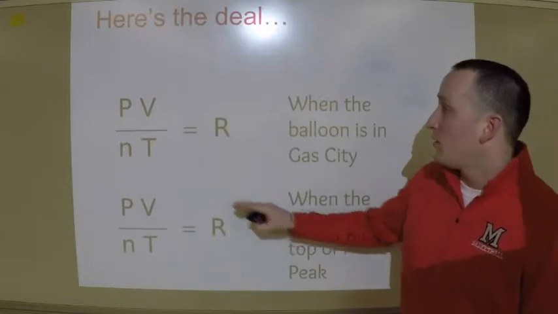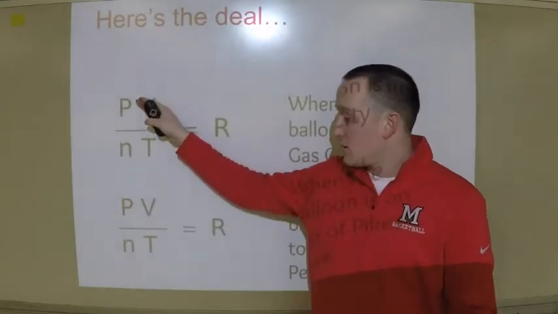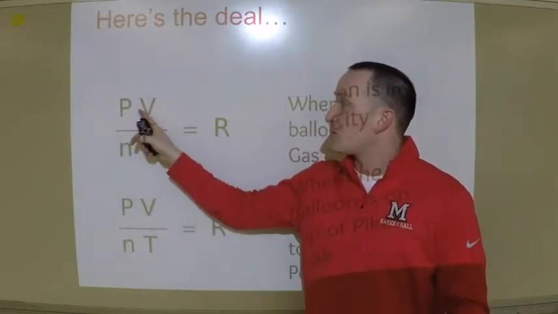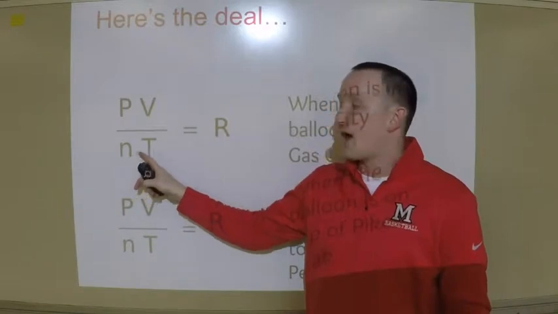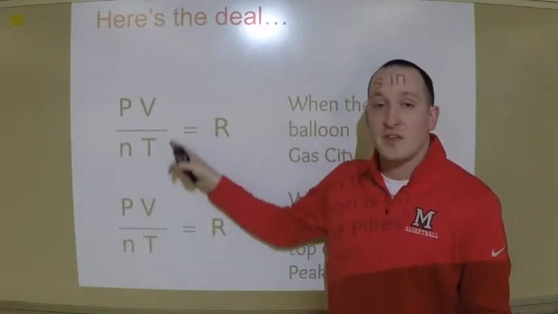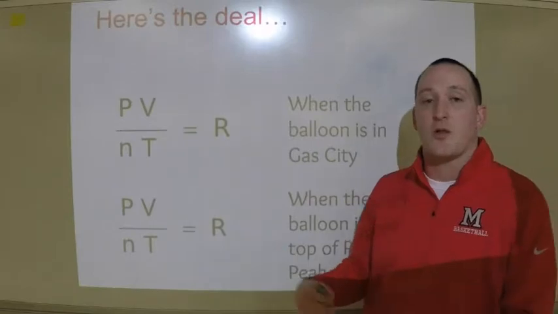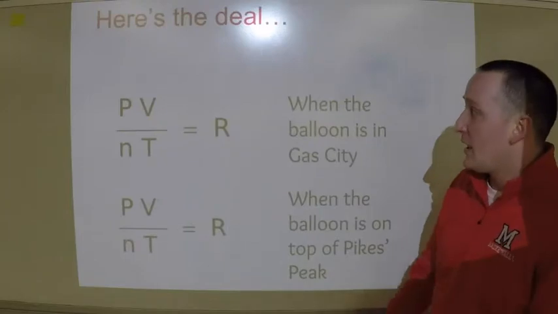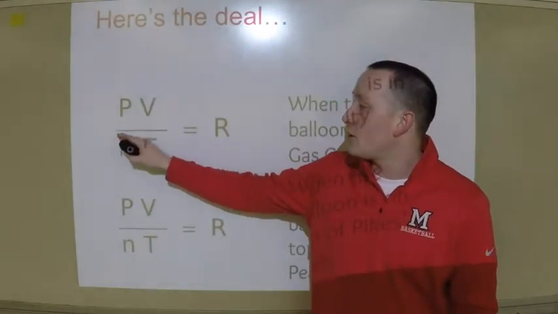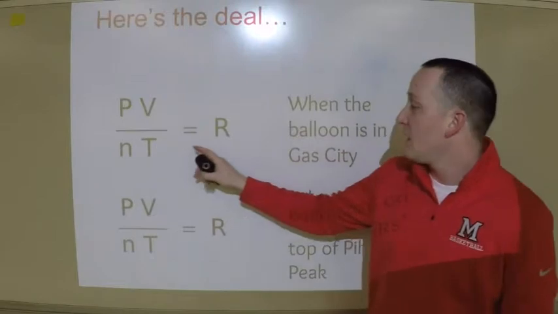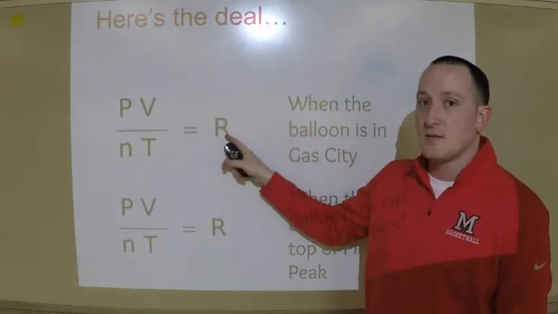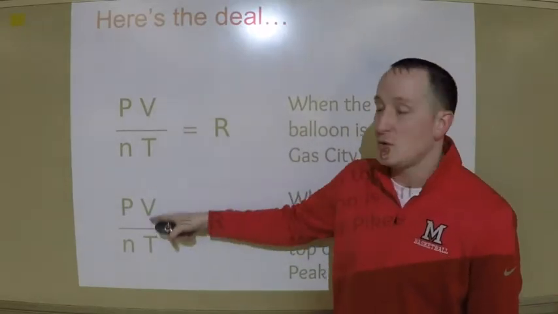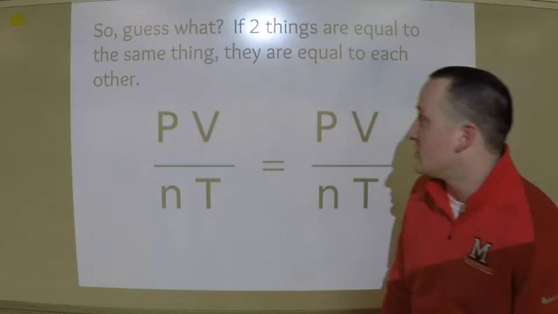Now you might say, well, my pressures aren't going to be the same, my temperatures aren't going to be the same, but when I do my pressure times my volume divided by my moles of gas times my temperature in both of these instances, I'm going to get the same value. That's what we call a constant, right? So, here's what that means. If my pressure times my volume divided by my moles of gas times my temperature is equal to this constant, and these two constants are equal to each other, then that means these two things are equal to each other, which gives me this equation.